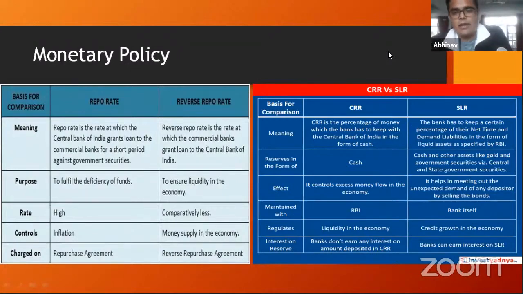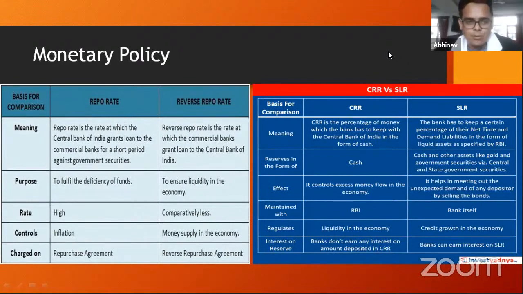Okay. Now, RBI can either do this directly by altering the CRR or the SLR, but that's something that RBI really doesn't do. What RBI sometimes effectively does is tinker with the repo rate and the reverse repo rate. Okay. So the idea of CRR, or the cash reserve ratio, is basically that banks are supposed to have certain cash with them, so that when their depositors come and demand money from them, the banks can use this cash to pay off their depositors, right?